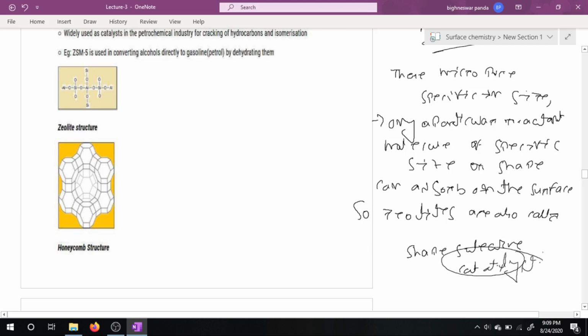Zeolites are also called shape selective catalysts. This zeolite contains small pores, and these small pores have specific size. Only a particular reactant molecule of specific shape and size can adsorb into these pores, and therefore zeolites are known as shape selective catalysts, and these are highly specific in nature.